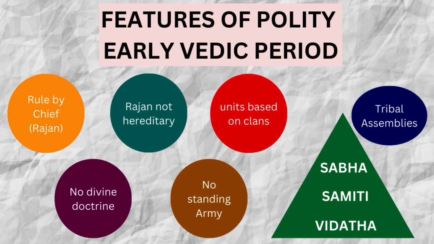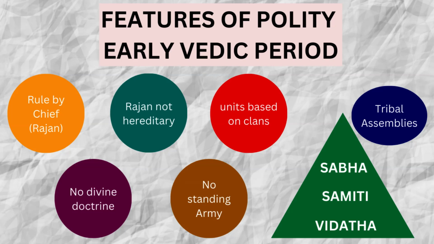Plus they did not have any standing army. Our army was formed through contribution. The rest of the smaller chiefs contributed their own men, members of their own clans, to the Rajan, and the Rajan used them as an army during times of war.